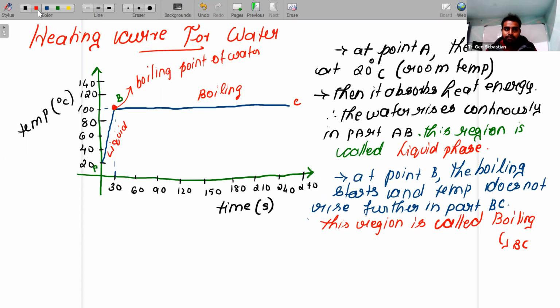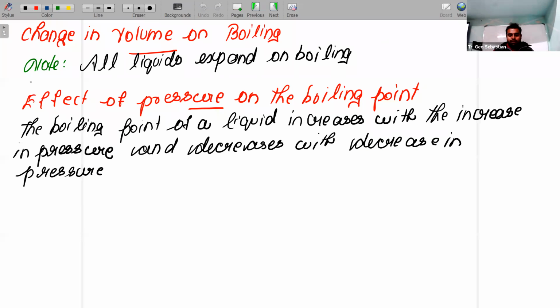So this is very important. Please mark it as very important from the exam point of view. Yes. So children, now please listen. What are the changes in volume during boiling? Children, please understand, compared with the other cases, here there is only one change. When boiling happens, all the liquids will undergo expansion. During the boiling process, all the liquids will undergo expansion.